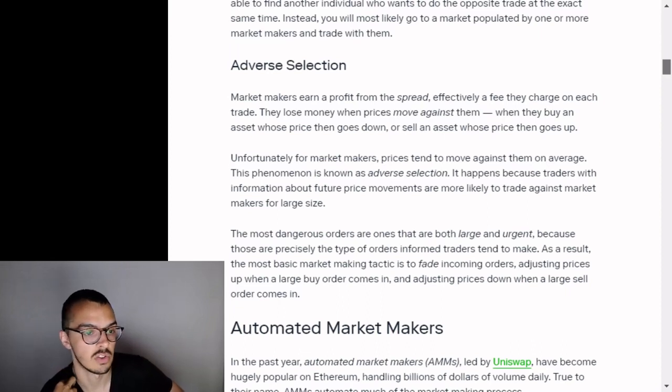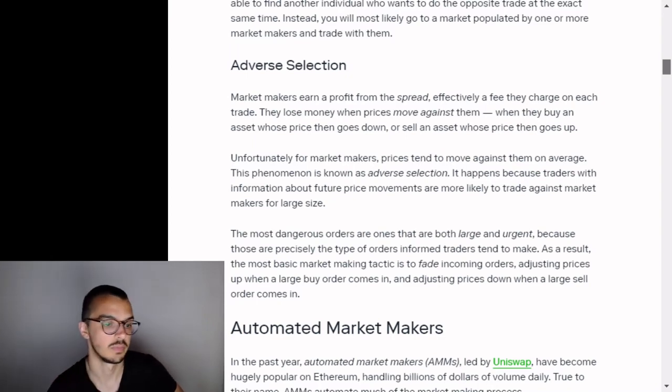It happens because traders with information about future price movements are more likely to trade against market makers for large size. The most dangerous orders are ones that are both large and urgent, because those are precisely the type of orders informed traders tend to make. As a result, the most basic market making tactic is to fade incoming orders, adjusting prices up when a large buy order comes in and adjusting prices down when a large sell order comes in.